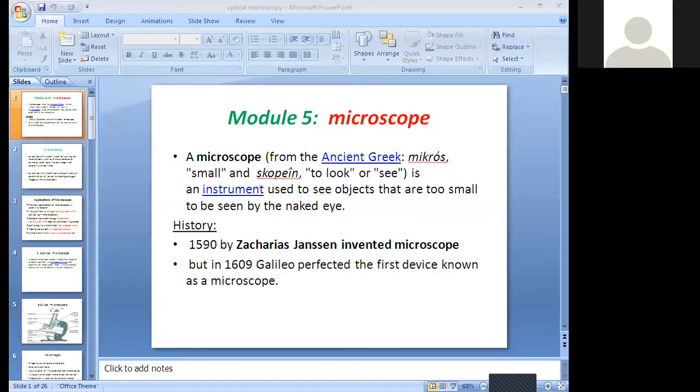micro objects. For example, in the PUC science biology lab we have a microscope. We call them microorganisms and so on. Their different structures are studied with the help of the microscope, because it is only possible to see them under a microscope. Without a microscope we can't see those objects, their structure, or their movement.